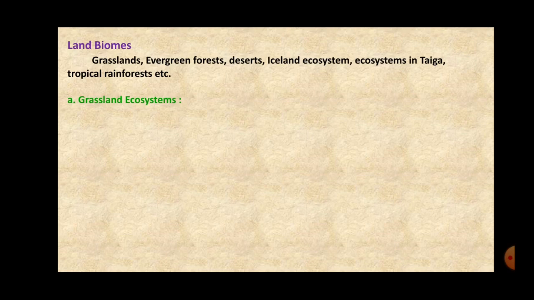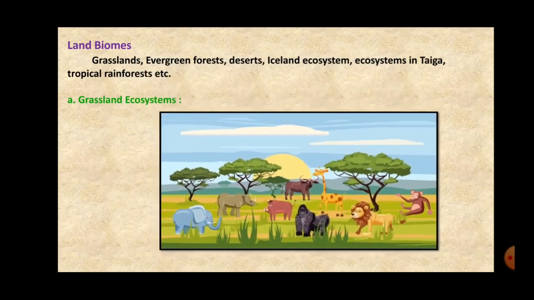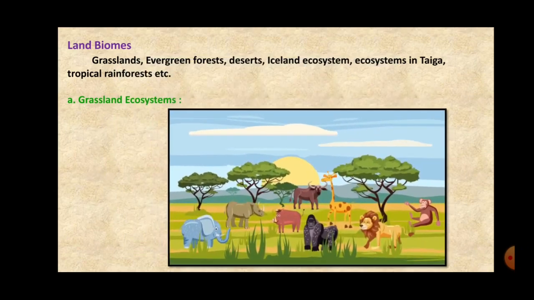And in such a grassland, the animals which are herbivorous, it's not a new term for you students. So the herbivorous animals like goat, sheep, giraffe, zebra, elephant, deer, all these are found in this ecosystem. Similarly, there are different birds, insects and microbes or microorganisms also present in a grassland ecosystem, as you can see in the picture.